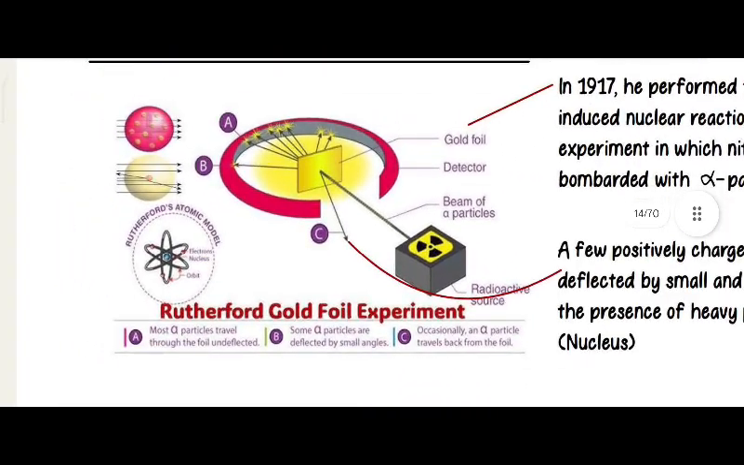Gold foil, detector, beam of particles, radioactive source. Rutherford gold foil experiment. Most alpha particles travel through the foil undeflected. Some alpha particles deflect by a small angle. Occasionally, an alpha particle travels back from the foil. Rutherford atomic model: electrons, nucleus, orbit.